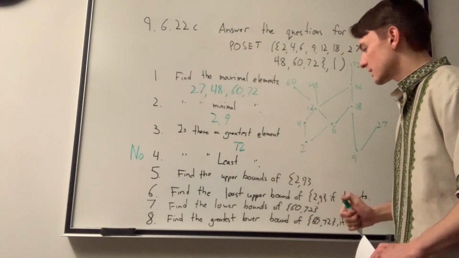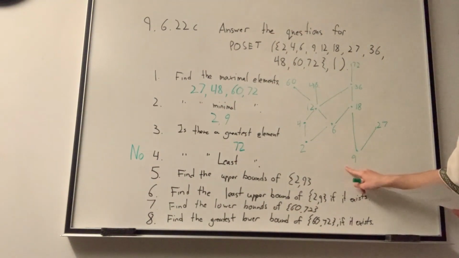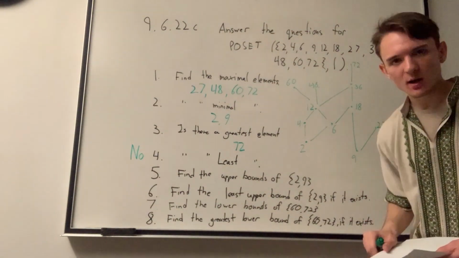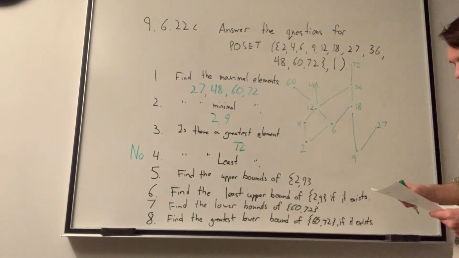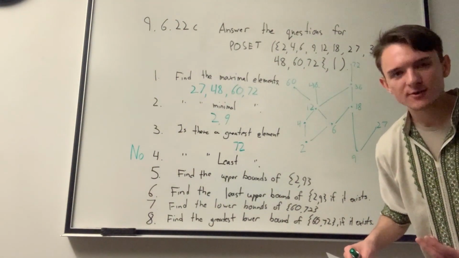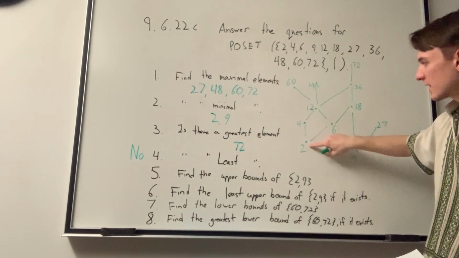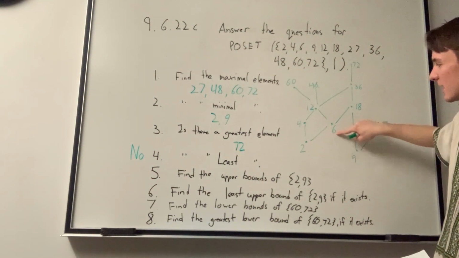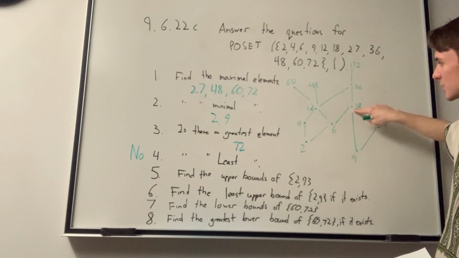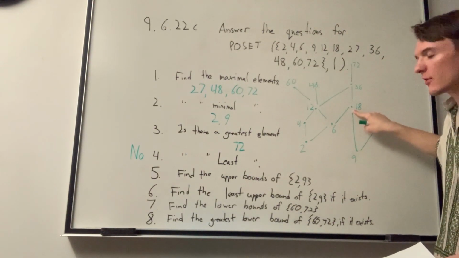Find the upper bounds of 2, 9. So we look at the elements 2 and we look at the elements 9, and we need to find the upper bounds. Well, those are values which share in the relationship with 2 and 9. We can see that 2 and 9 share 18, right? So 18 would be one of our upper bounds.